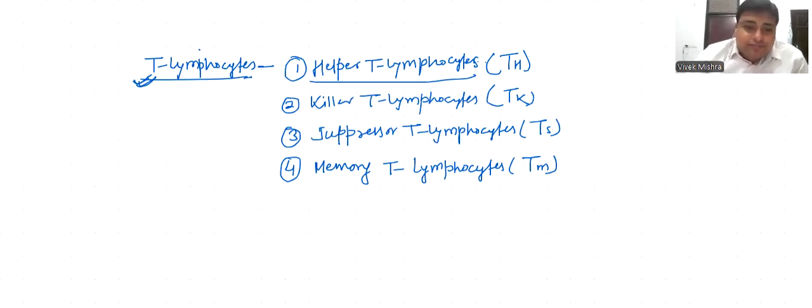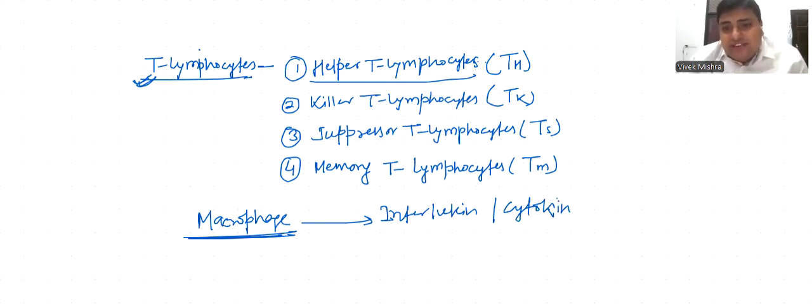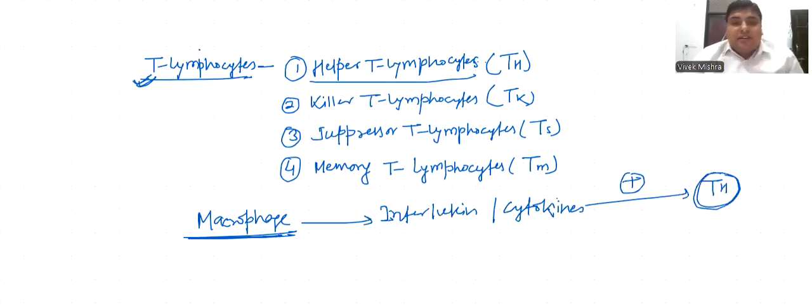This macrophage produces interleukin or cytokine, which activates T helper cell. It means after entry of pathogen, macrophage is the cell responsible for the activation of T helper lymphocyte.